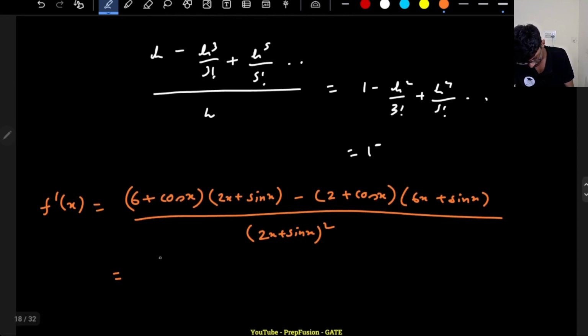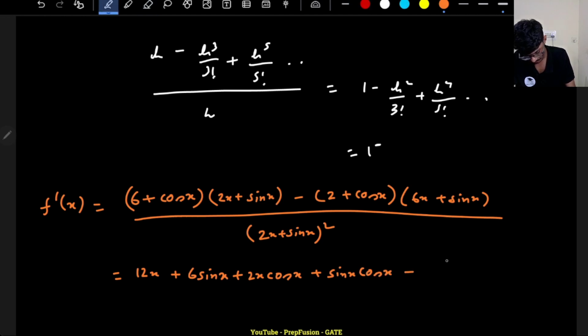So this is equal to 12x plus 6 sin x plus 2x cos x plus sin x cos x, minus 12x minus sin x cos x, minus 6x cos x, minus 2 sin x.